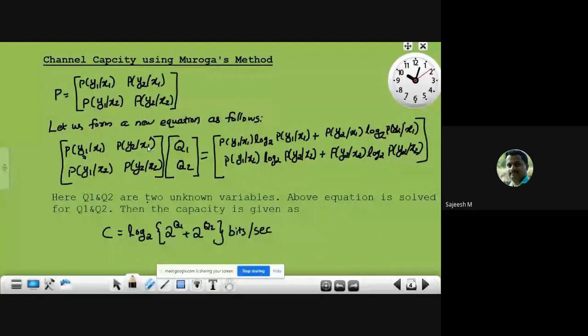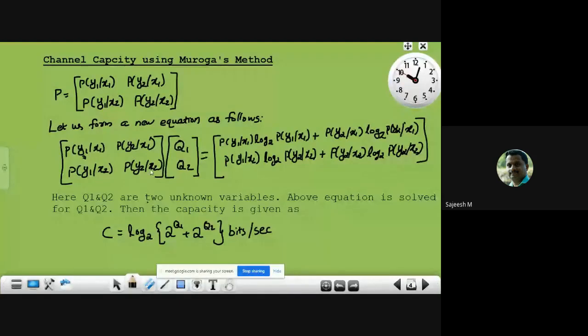If there are two variables q1 and q2, we will get two equations in which q1 and q2 are the variables, and therefore we have two equations and two variables. We can solve for the variables q1 and q2. If there are three variables, we will have to write three equations. Correspondingly, the channel matrix will have three rows. Therefore, we can write the three equations by selecting three variables q1, q2, q3. Anyway, we are able to solve for the variables we have selected.